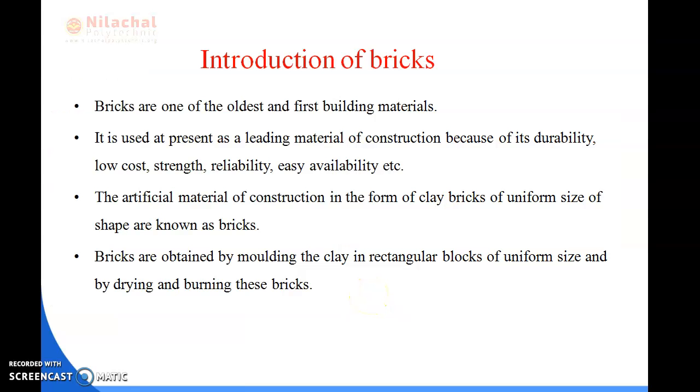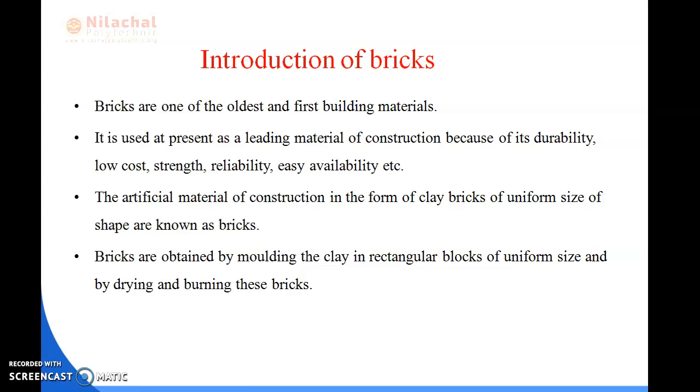Next is the introduction of bricks. You have been seeing that bricks are used in the construction of buildings, walls, foundations and bridges.